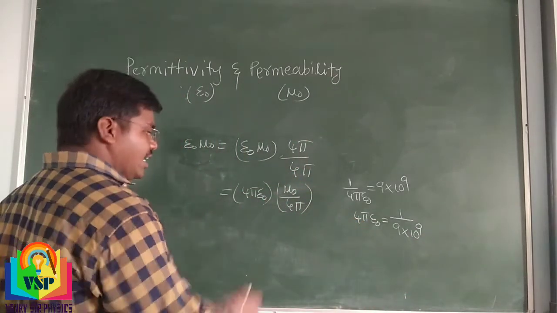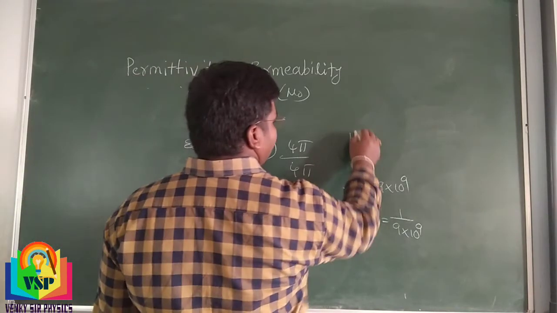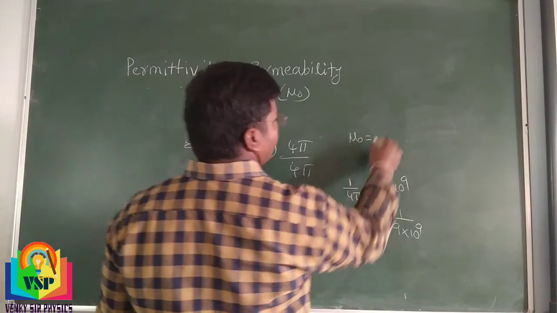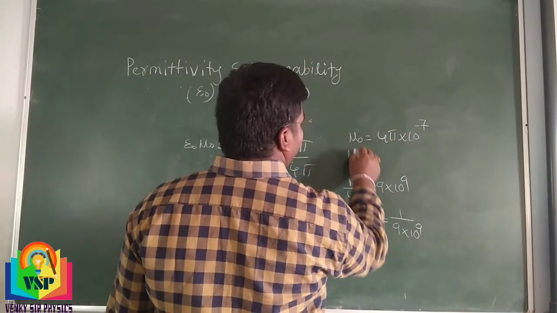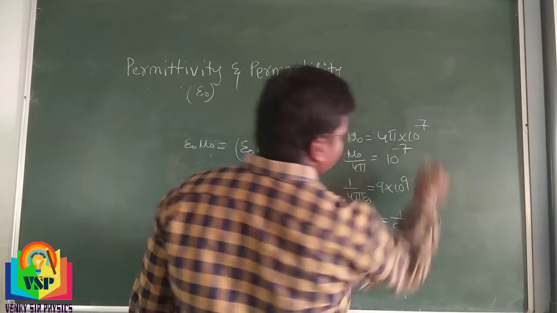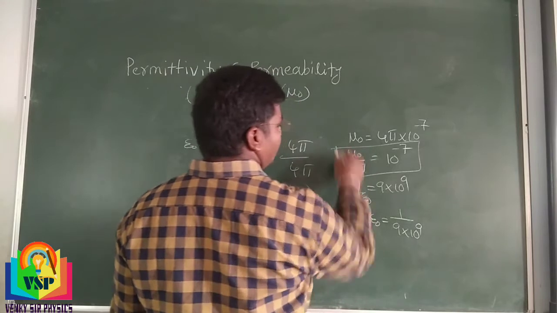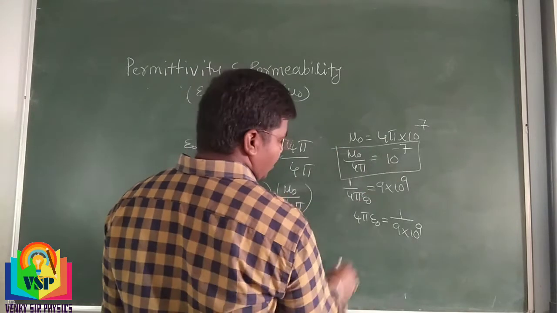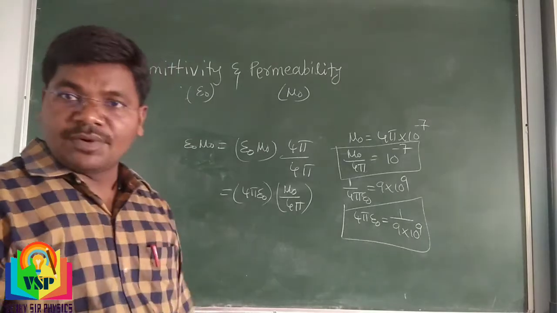And for mu naught by 4 pi, we know that mu naught is equal to 4 pi into 10 power minus 7. So mu naught by 4 pi is equal to 10 power minus 7. And 4 pi epsilon naught has the value 1 by 9 into 10 power 9.